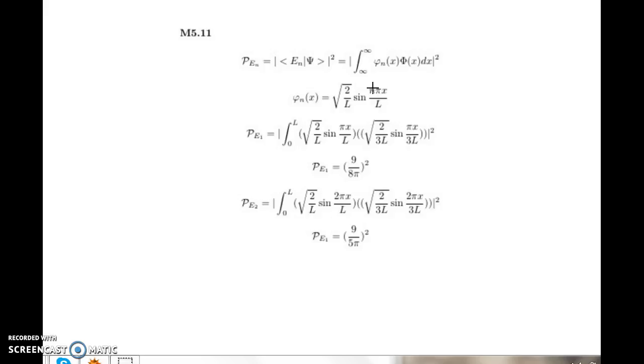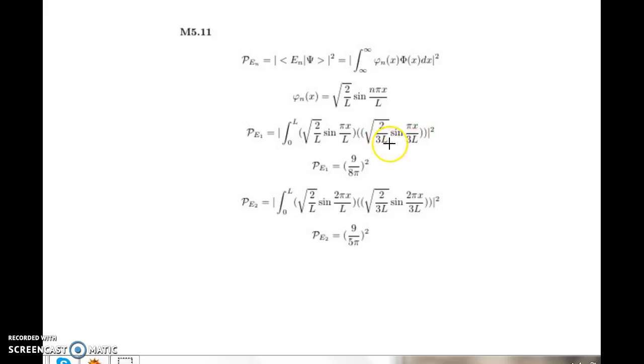And so the probability of being in the ground state is going to be the modulus squared of the integral from 0 to L of the square root of 2 over L sine of pi x over L, times the square root of 2 over 3L sine of pi x over 3L.